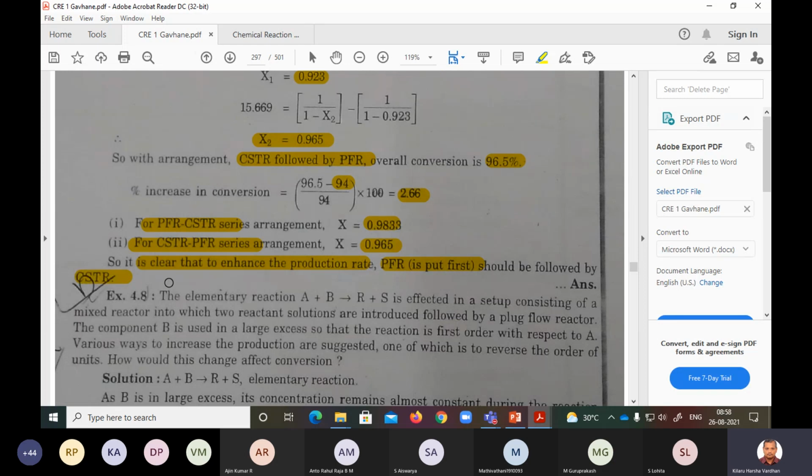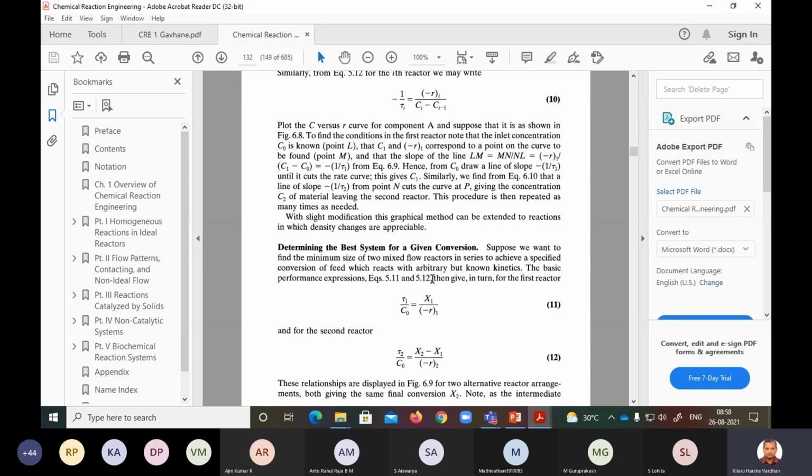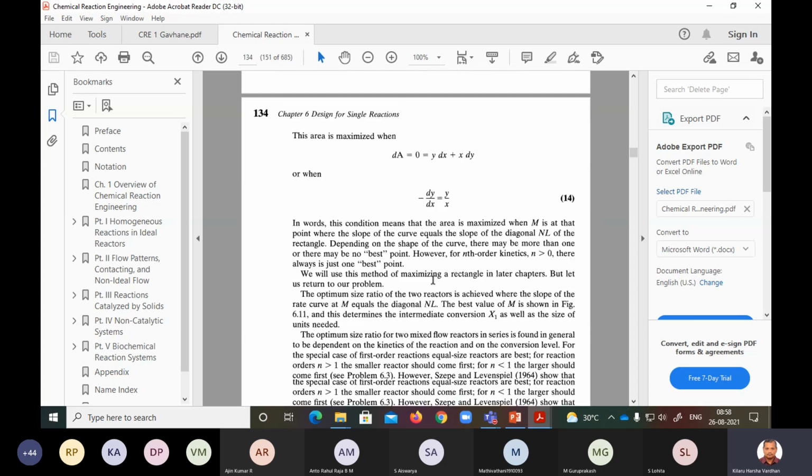This is what Levenspiel gave. For any order greater than 1, this is the thing which I showed you last class.